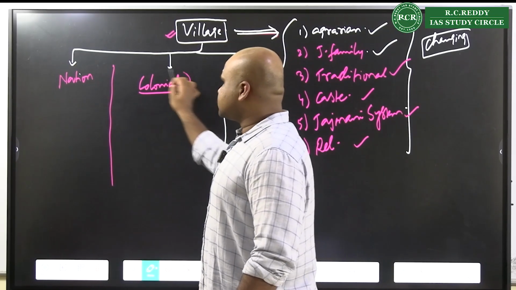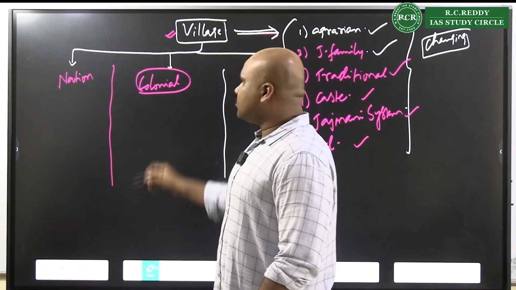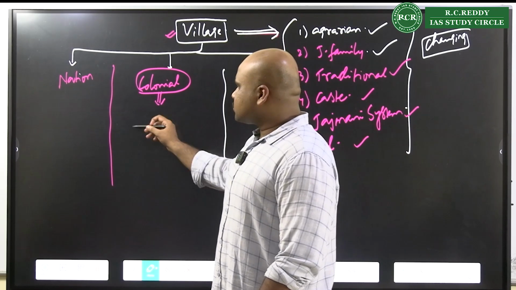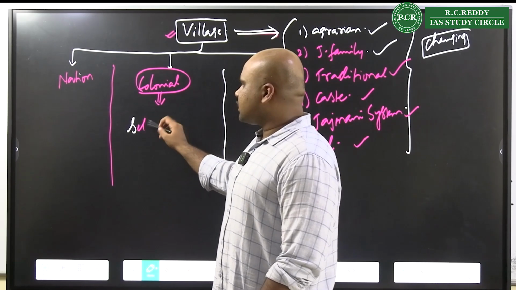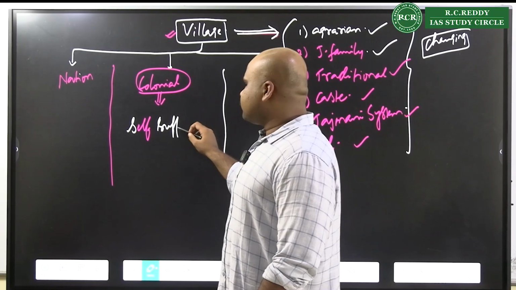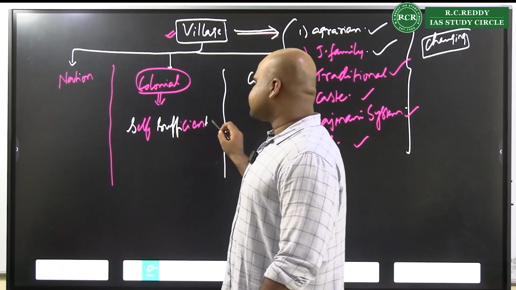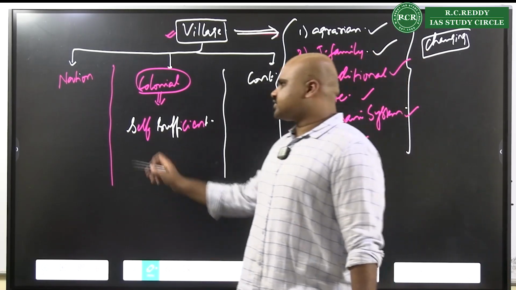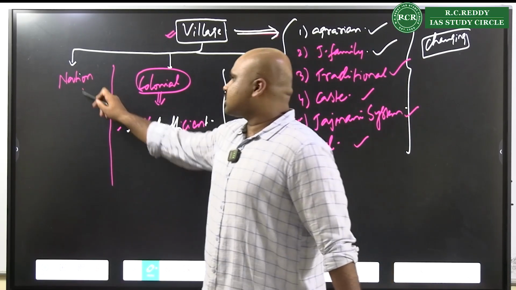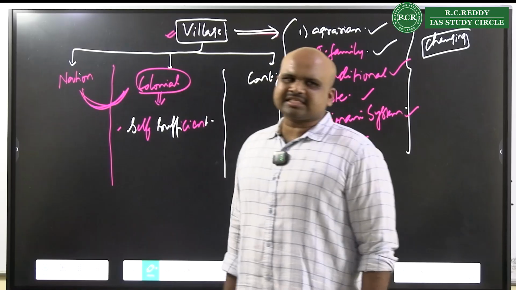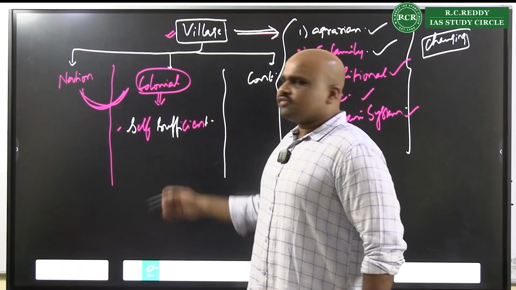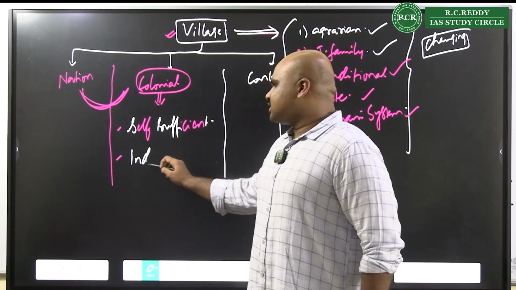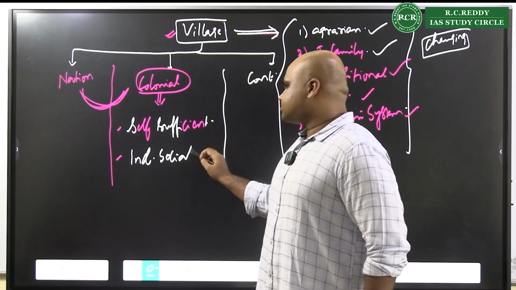When we look at the nationalist perspective or colonial perspective, they categorically said that most Indian villages are still self-sufficient systems. In fact, you can club both of them. Colonial and nationalist have a similar perspective. They are self-sufficient systems, and more than anything, they could represent the Indian social system.